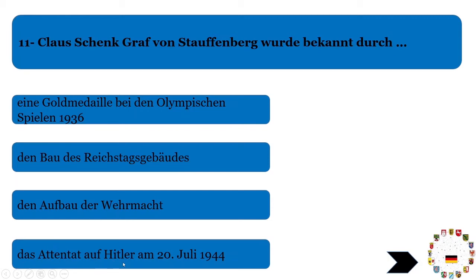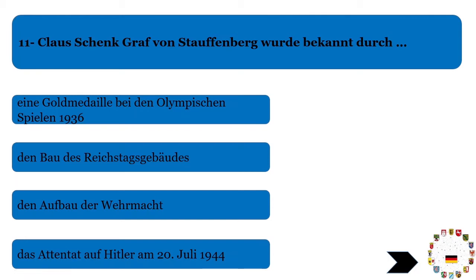Das Attentat auf Mr. H am 20. Juli 1944. Attentat is a German word used for assassination. So, an assassination attempt. So this Klaus Schenk Graf von Stauffenberg actually made an attempt to assassinate Mr. H on 20th July 1944.